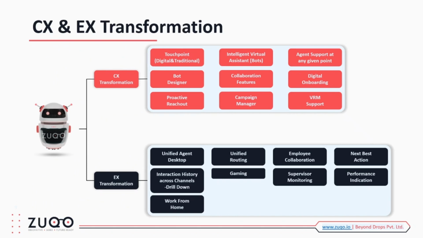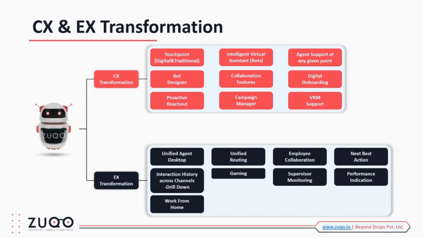This transformation is all about the different enablement or automation that is required. For example, the bots, or the self-service layer, which can power your IVR, your chatbot, or the WhatsApp bot, or any of the bots that are required. Then the collaboration, which is the co-browsing, the screen sharing, and all those facilities, the campaign manager, the VRM support, and from an employee side, the unified routing, the employee collaboration, and facilities available within the product.